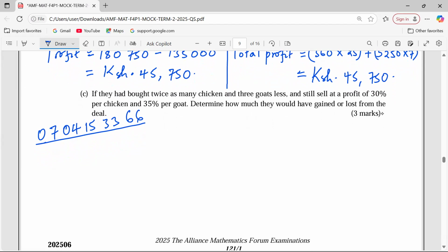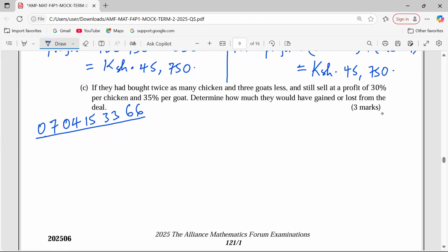If they had bought twice as many chicken and 3 goats less and still sell at a profit of 30% per chicken and 35% per goat, determine how much they would have gained or lost from the deal.